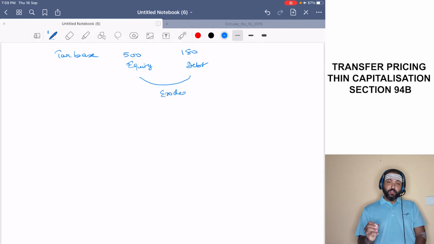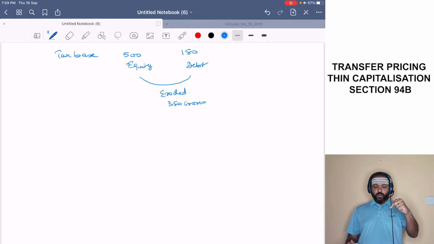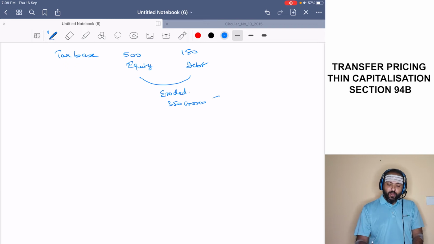The base has eroded to the extent of 350 crores. So the taxable base has eroded. Why? Because profits have been shifted from high tax jurisdiction to a lower tax jurisdiction.